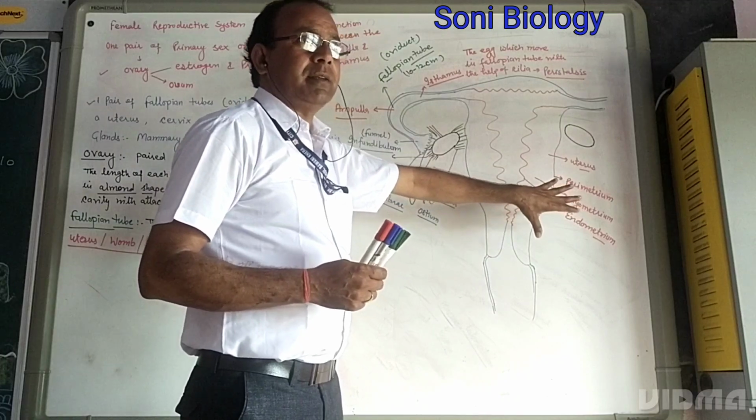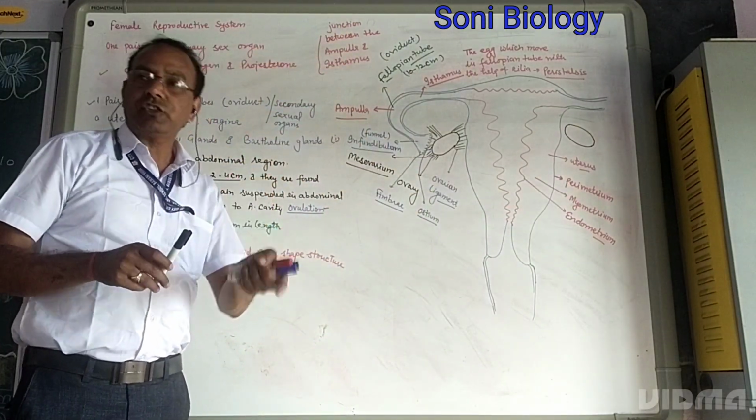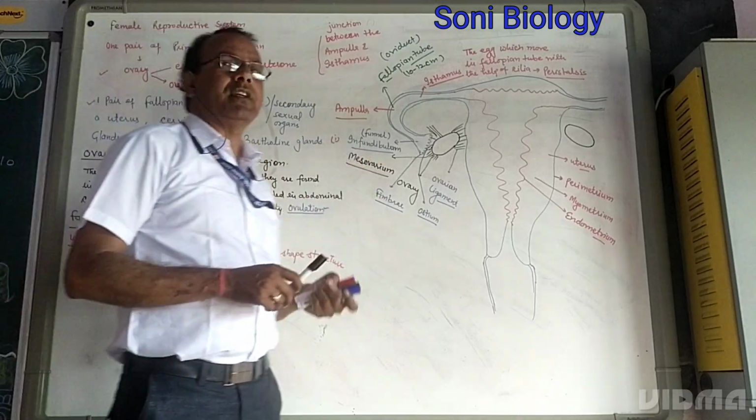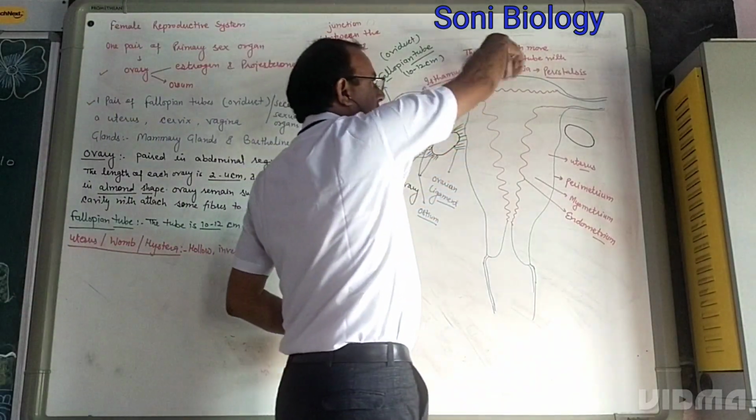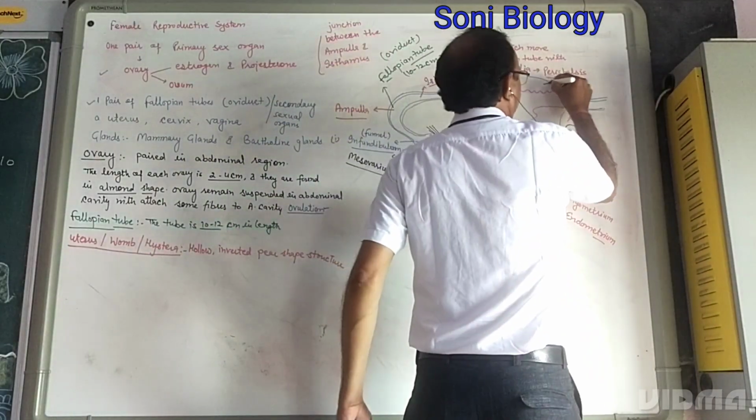These are the three layers. And there are three zones of the uterus also. Three layers cover it, and three zones are also found in the uterus. The upper part, which is swollen, is called the fundus.